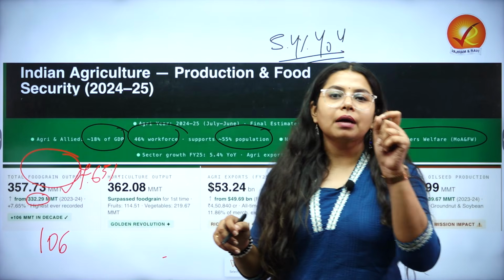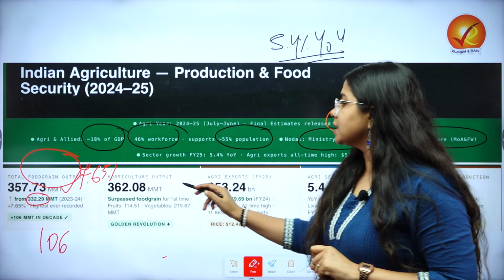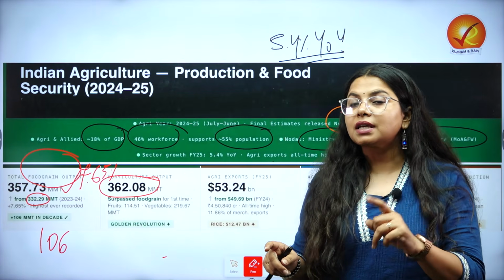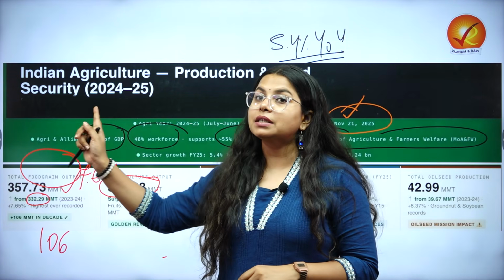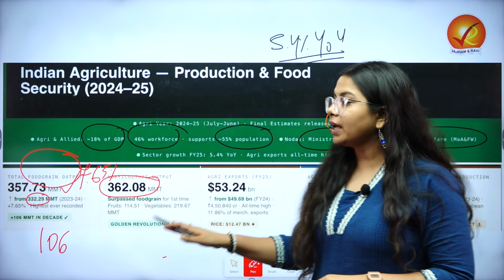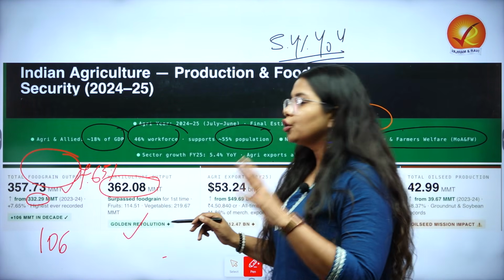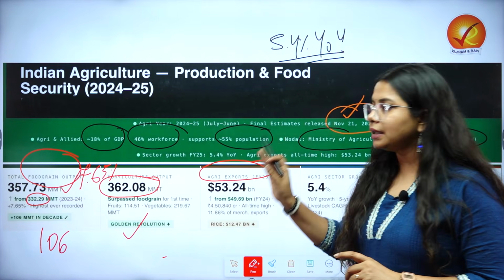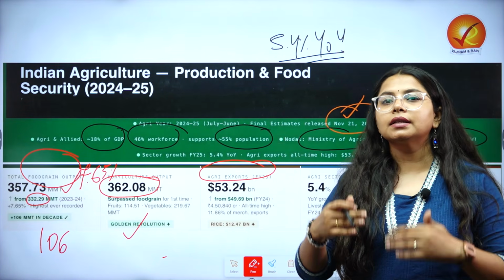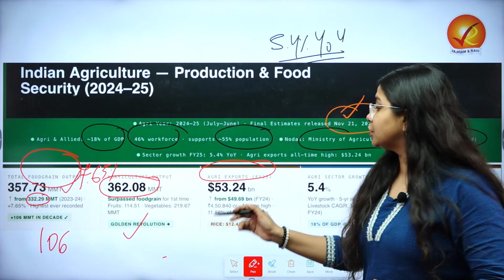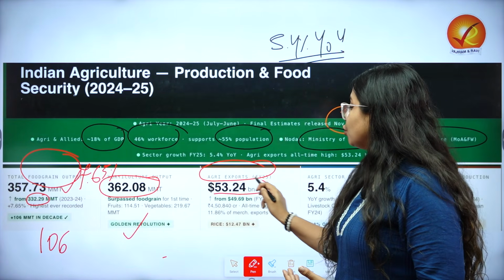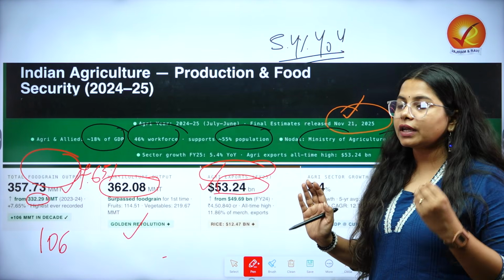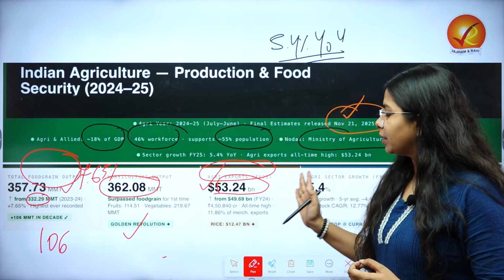Another important number coming from horticulture output, where we are seeing 362.108 million metric ton. This is the first time horticulture output has surpassed the food grain output, and this is where we can use this number if we are talking about golden revolution. Then if we are looking at agri exports, another brilliant data reflecting the growth story of agriculture, $53.24 billion. This is the all-time high of exports that we are seeing, especially coming from agriculture.